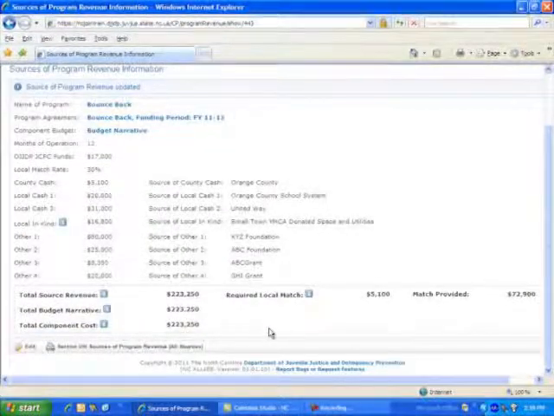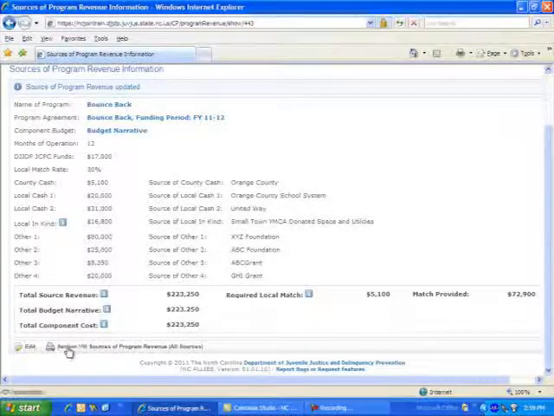Let's take a look at this revenue page in a print preview. Click on Section 8 Sources of Program Revenue.